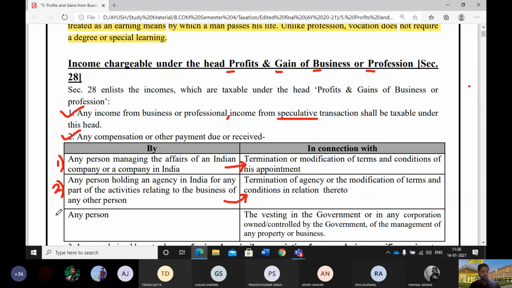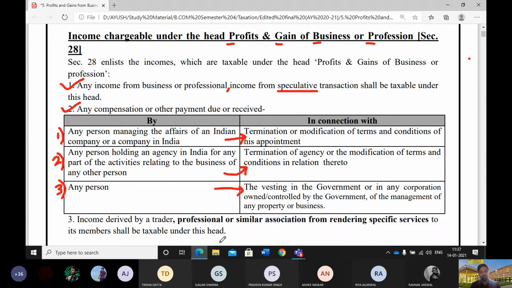The third, any person who is vesting in the government or any corporation owned and controlled by government for management of any property or business. In that case also, the income shall be written under this head.